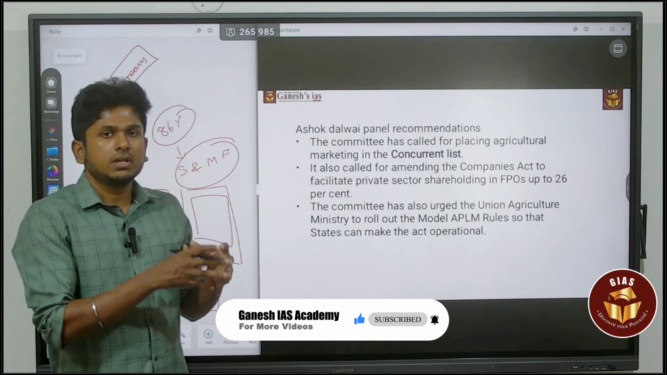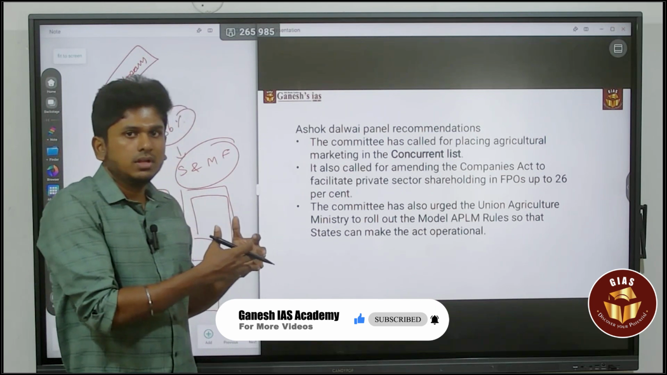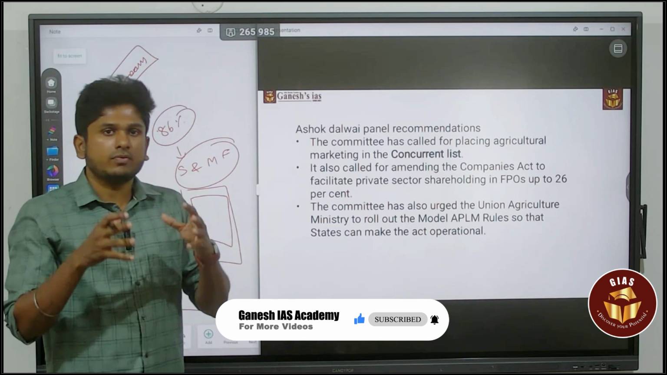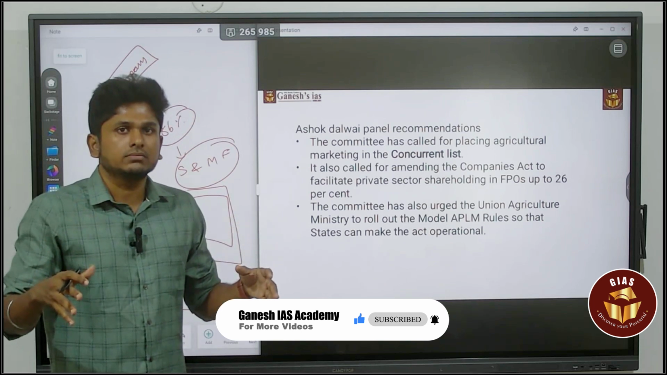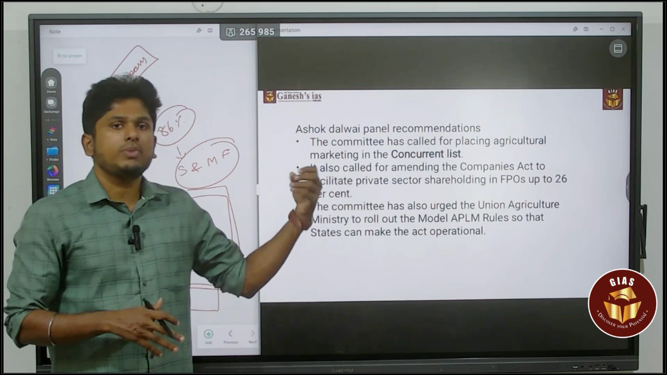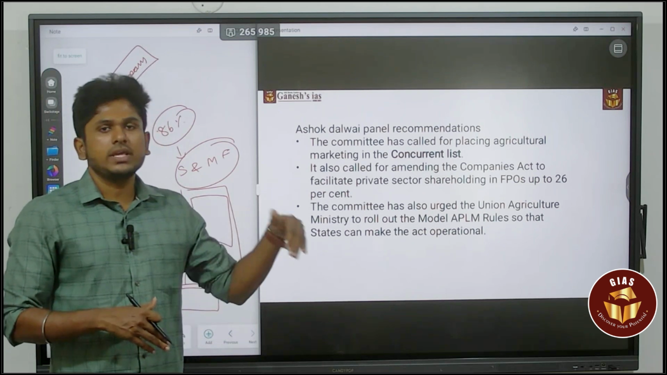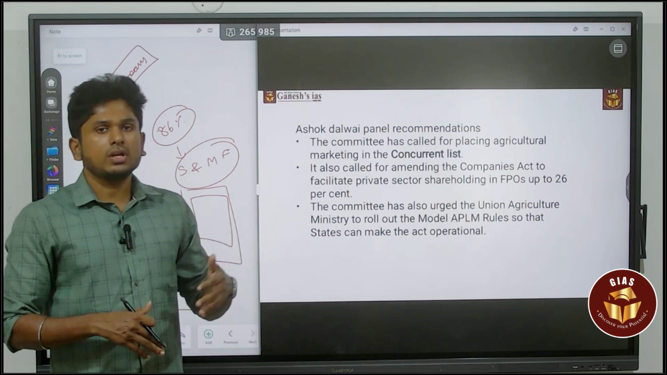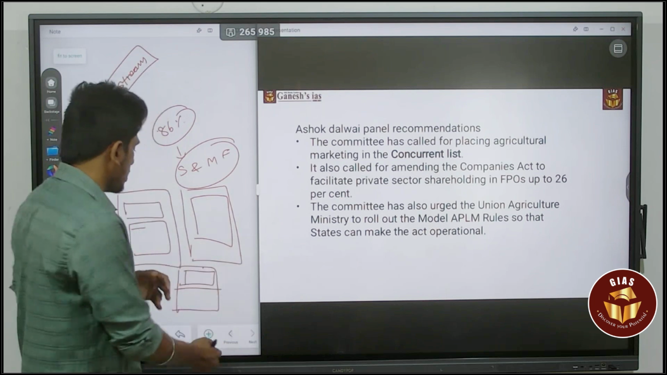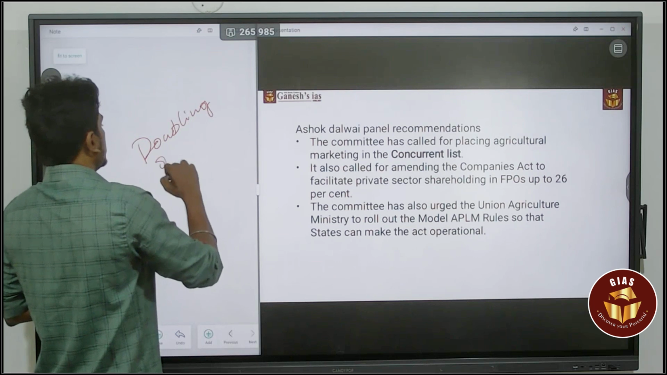Already there is a law related to that, corporate farming, but it is only going to help farmers who have major land holdings. So if you change this Companies Act, it is also going to benefit small and marginal farmers. They can also take part in the auction process in the APMC. So that is going to help the farmer to get certain assured prices, and to achieve the doubling of farmer income.